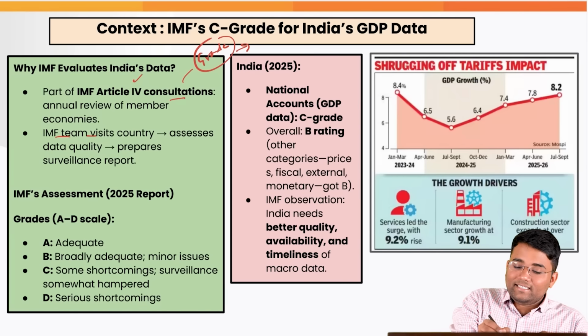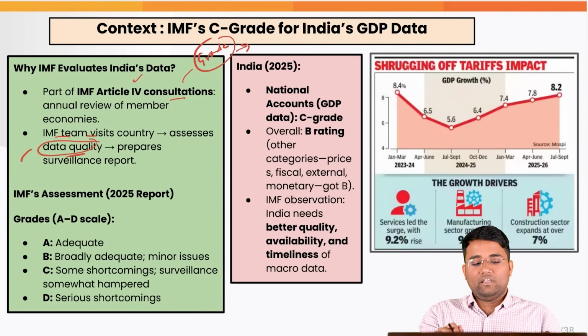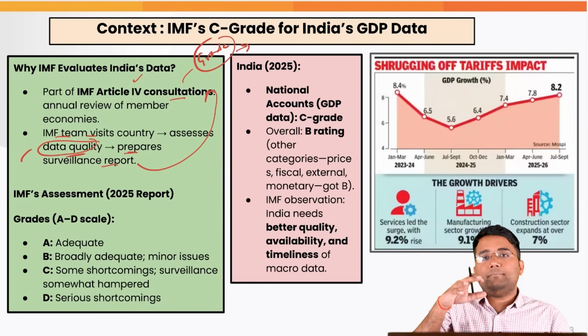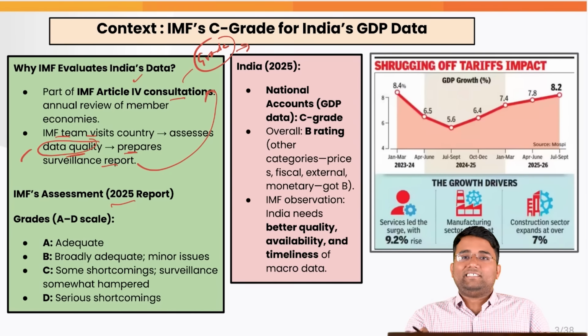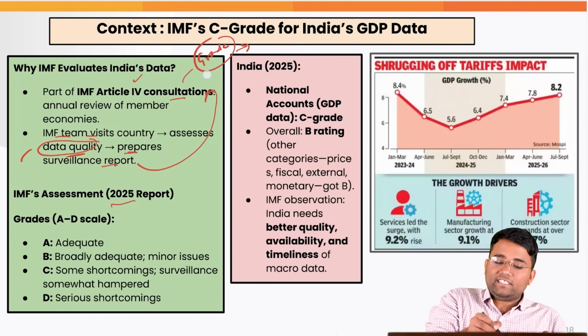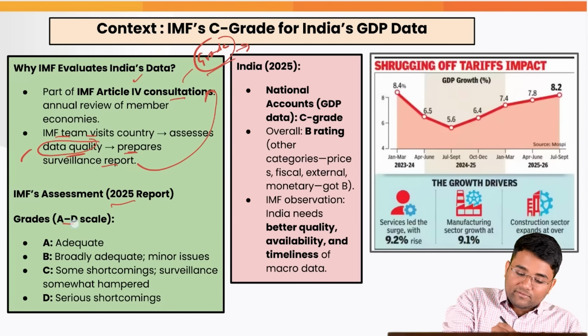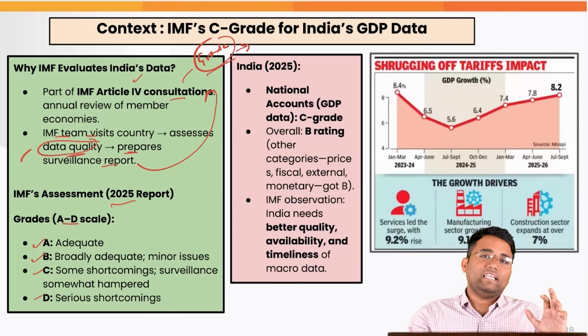So that is the reason they also look at the methodology with the help of which that data is coming. Based on that, they prepare a surveillance report, and on the basis of that report, on the basis of the grade that is given to the national accounts of the country, further decisions will be taken by the board of the IMF. Also, these grades are categorized as A, B, C, D, whatever grades we were also getting in our schools.